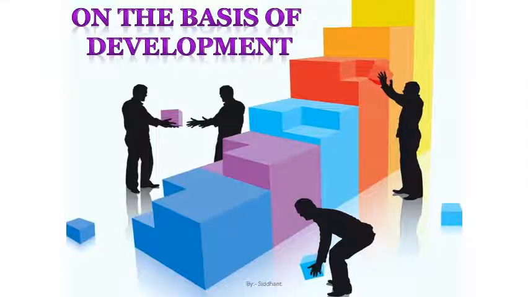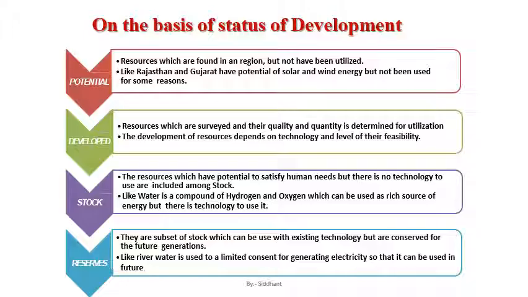Now, the last topic in terms of your classification is on the basis of development. On the basis of development, again, we have four different types of resources. These are potential, developed, stock, and reserves. The first one is potential resource. From the word itself you can say these are things which are at rest, meaning resources which are found in the region but have not been utilized.